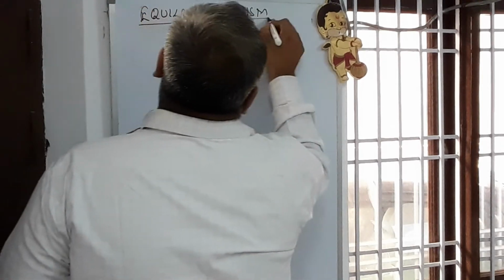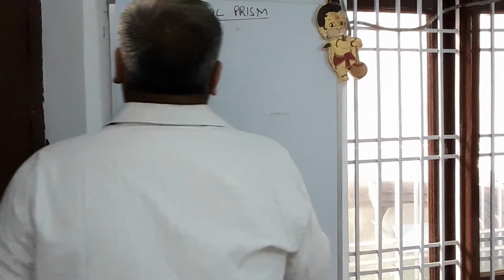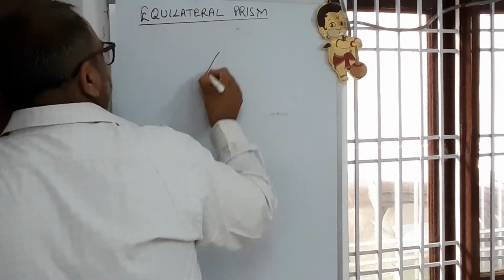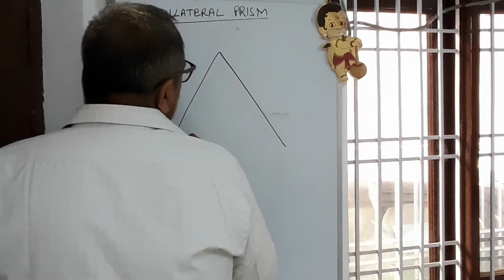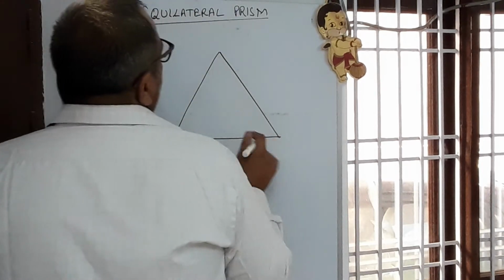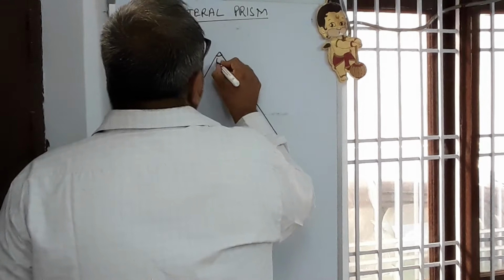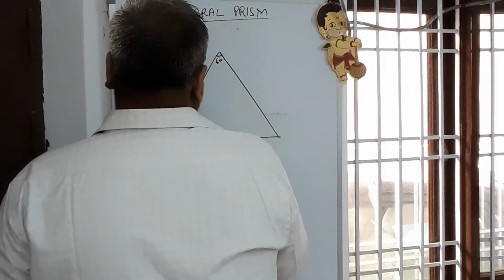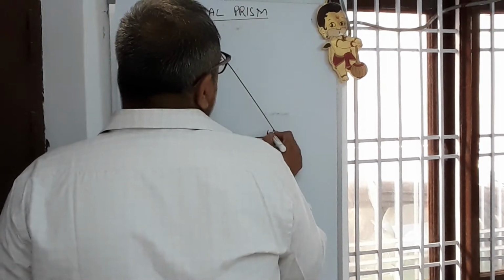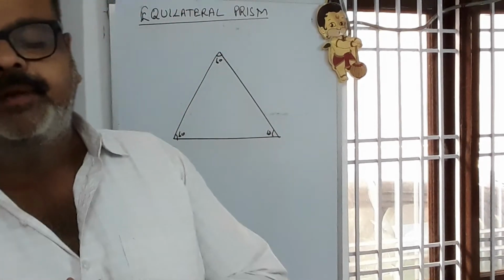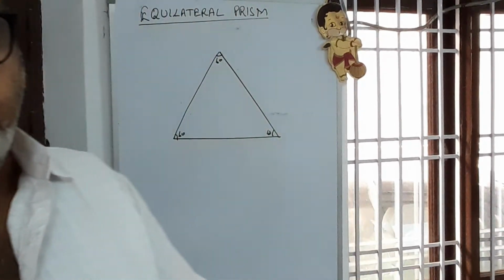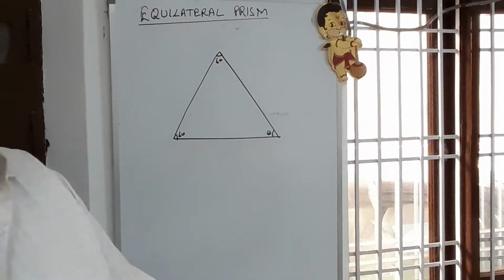Equilateral prism means all angles are of 60 degree. Every angle of the prism is 60 degree.